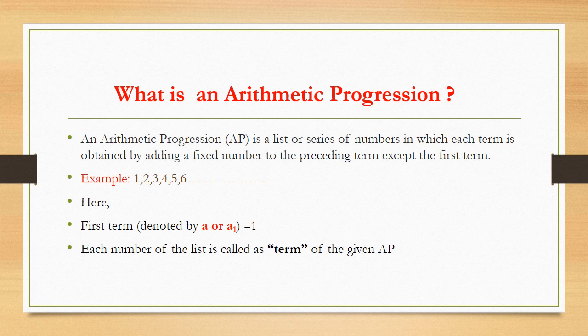If we consider 2, this is the second term of the AP. Likewise 3, this is the third term of the AP. Likewise, each and every element or number of this list is known as a term of the AP. We are going to use these words in future learnings, so kindly remember these terms. Now, one question arises: are there any rules that there should be a particular number of elements present in the AP? Let us see.